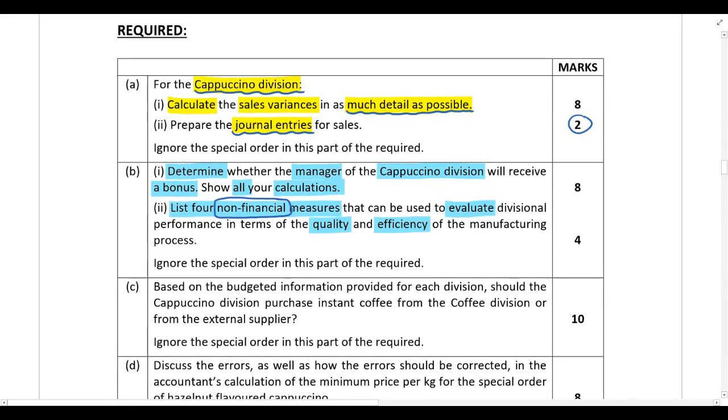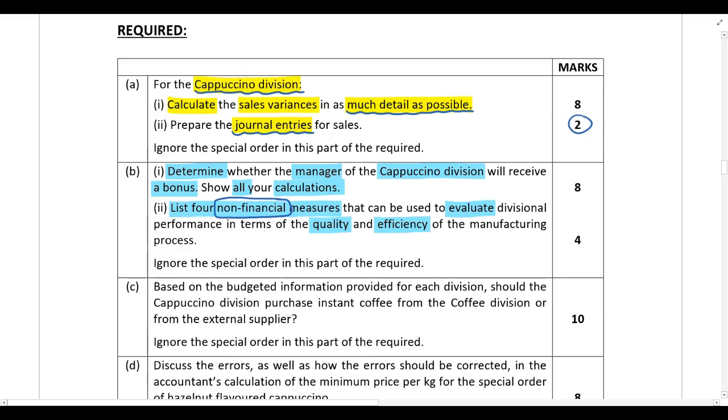Then next you need to list 4 non-financial measures that can be used to evaluate divisional performance in terms of the quality and efficiency of the manufacturing process. All right, so guys, in the first part of the required over here, we used a financial measure to evaluate performance. We calculated residual income, we saw that the residual income exceeded the target, and therefore the divisional manager was entitled to a bonus. But we only looked at that from a financial perspective. We haven't considered any non-financial indicators or non-financial measures. So that's what we're looking at now in the second part of the required.